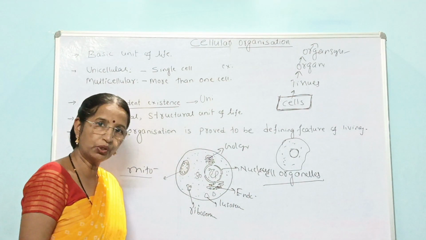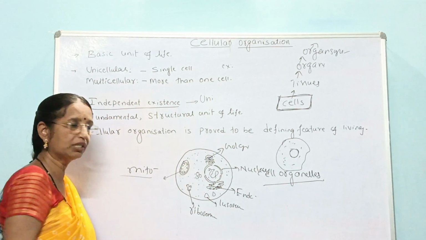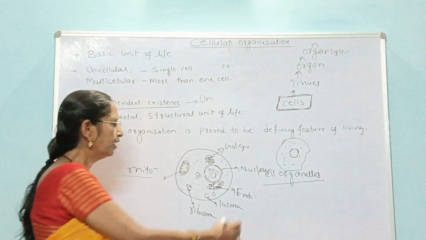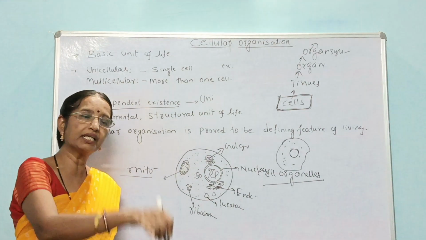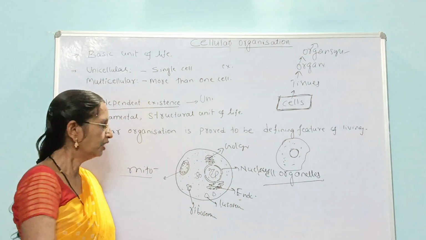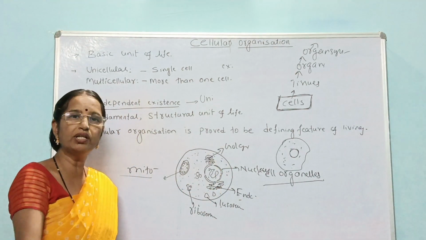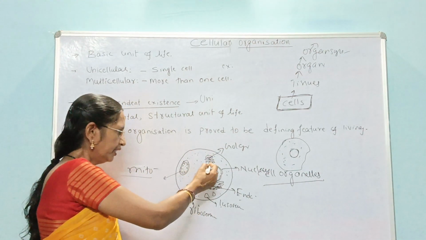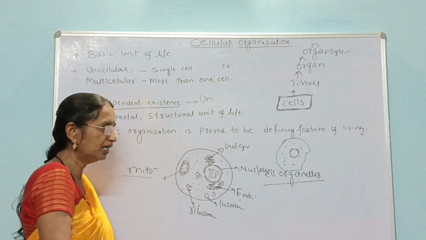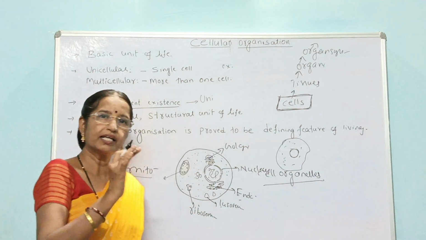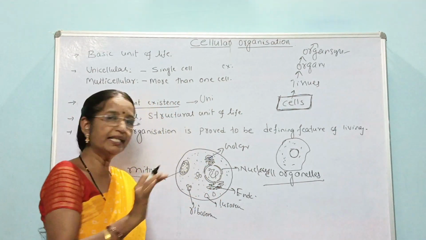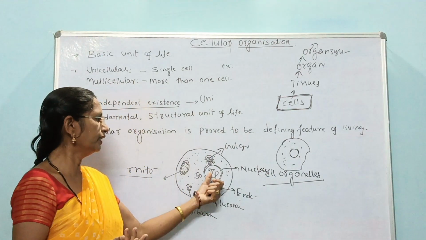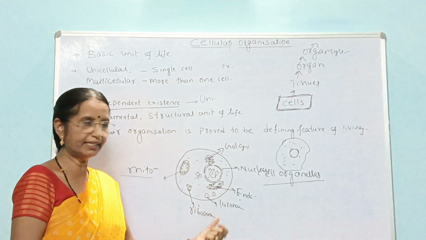Mitochondria store the energy, the powerhouse of the cell, and lysosomes are the suicidal bags of the cell. Endoplasmic reticulum is also involved in protein synthesis, and the Golgi complex is involved in secretions. The nucleus, as you know, is the controlling center of the cell, because the nucleus contains chromosomes where the DNA is situated, and DNA is a master molecule, because it is going to inherit its characters.